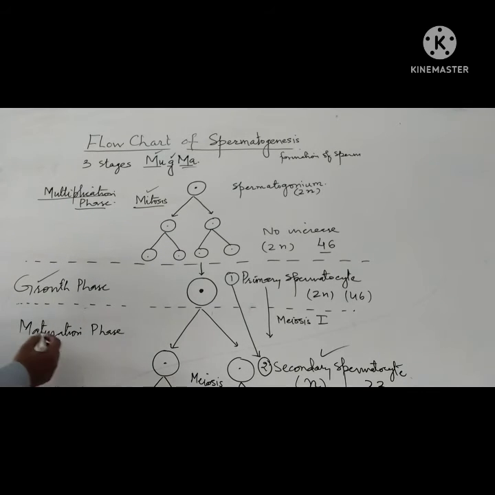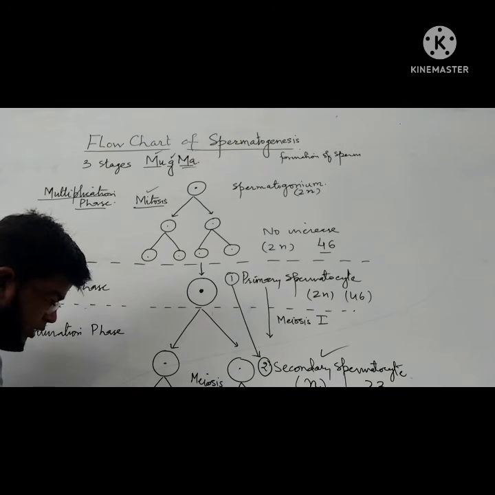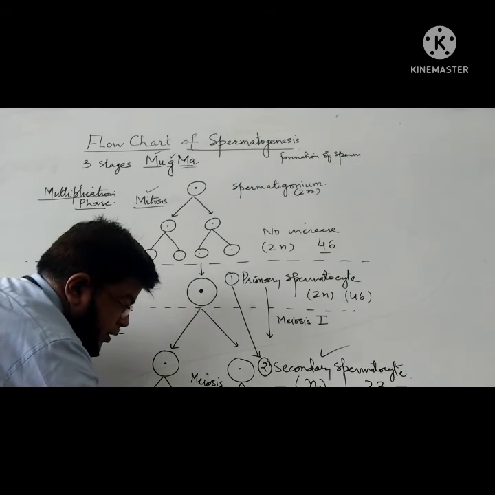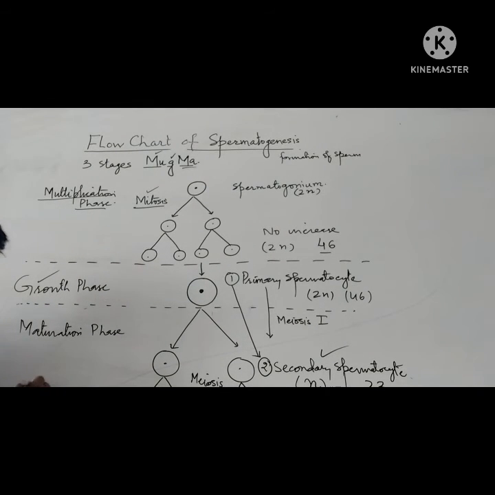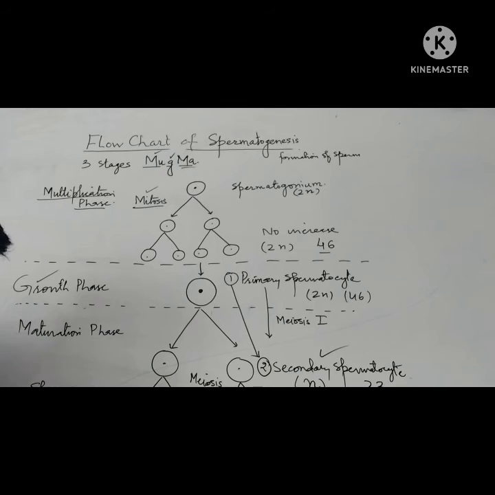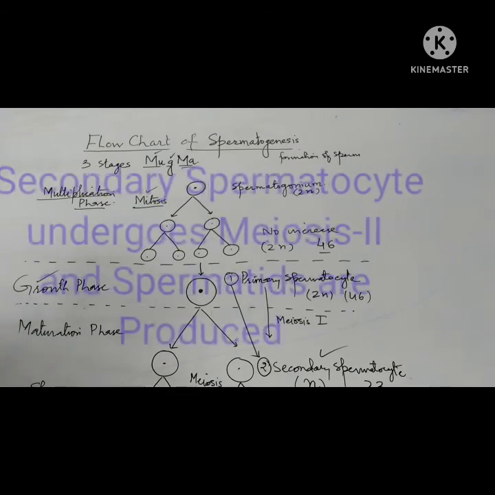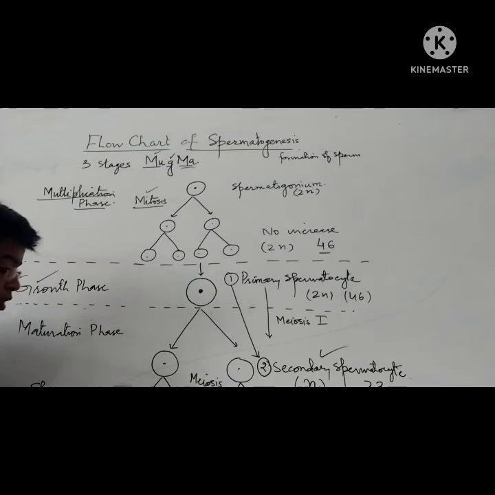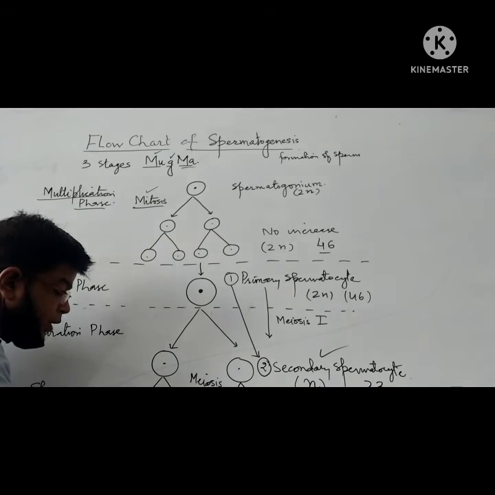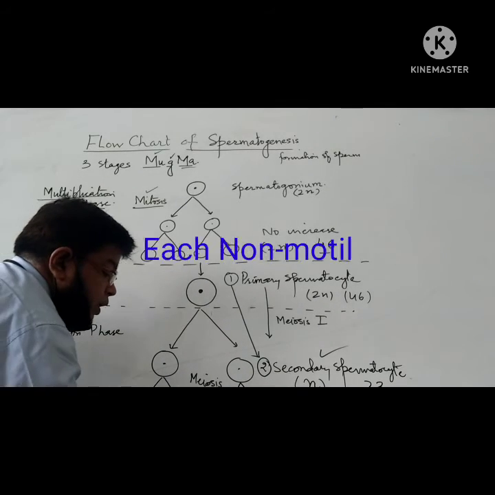Now, during the last phase of maturation, what happens? Each spermatid will mature by the process of spermiogenesis. In this process, each spermatid will transform into a spermatozoon with a tail.